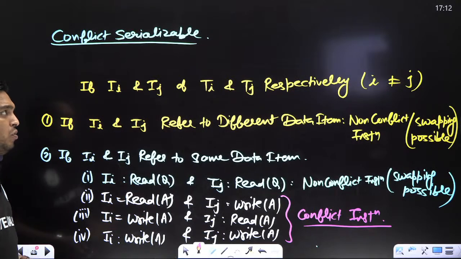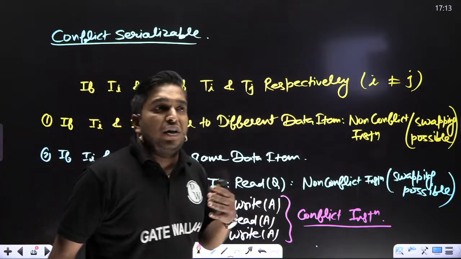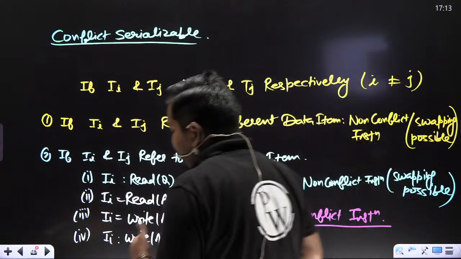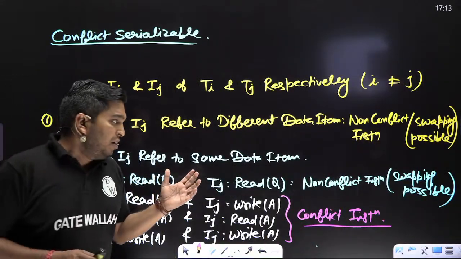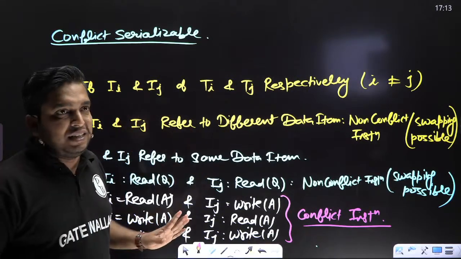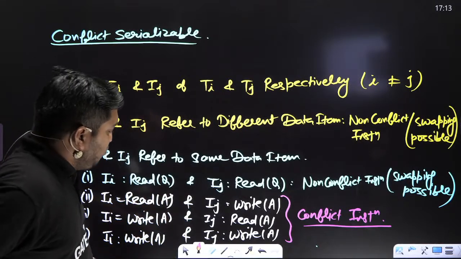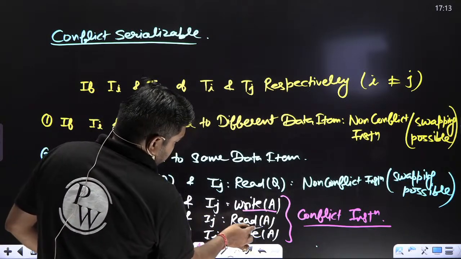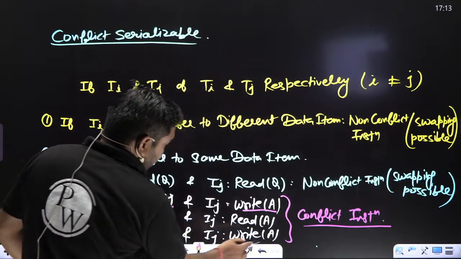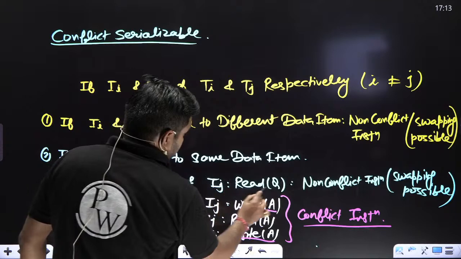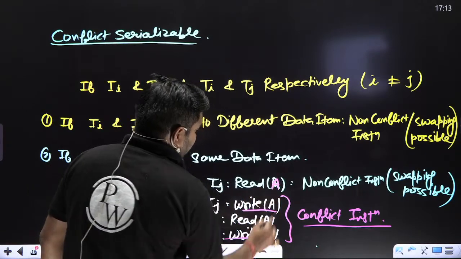What I am telling you, children, is that first of all you have to understand the meaning of conflict instruction. Conflict instruction means what? If there is the same data item and at least one is a write, like here data item A, with at least one write, that is a conflict. When is it non-conflict?